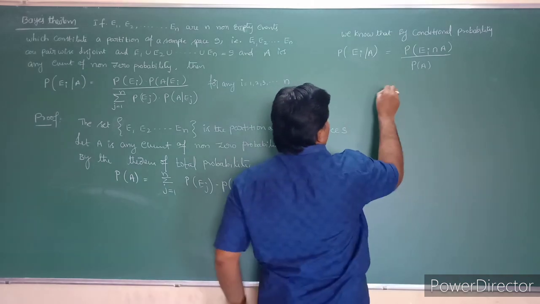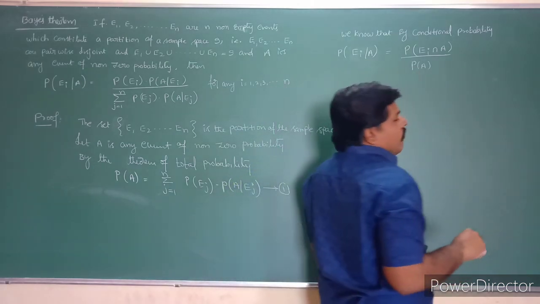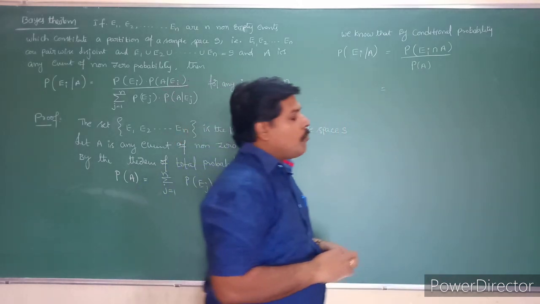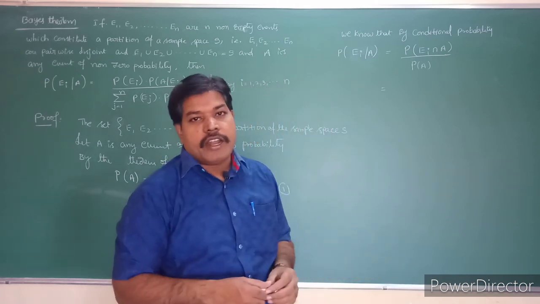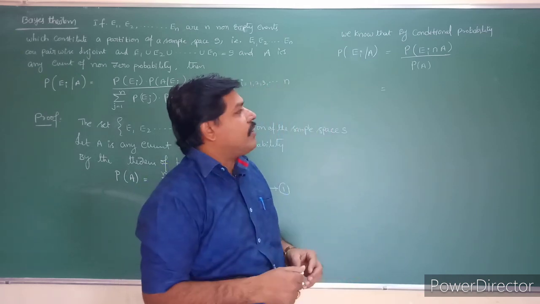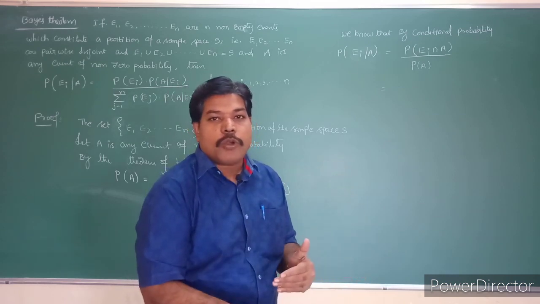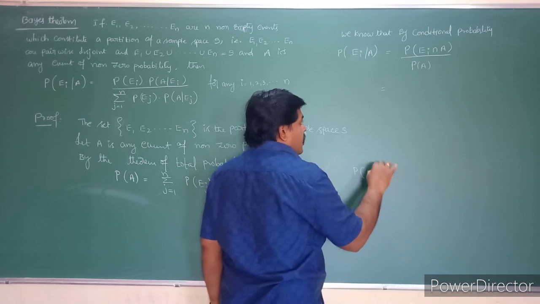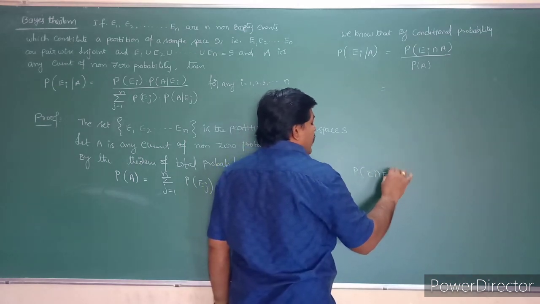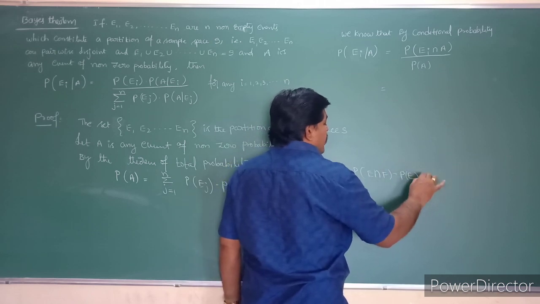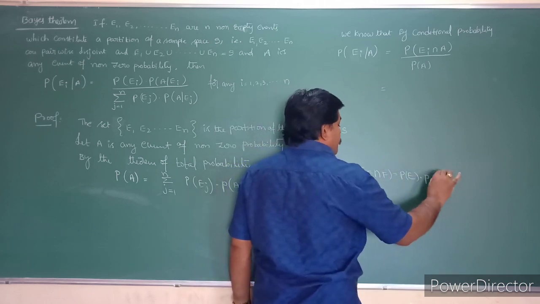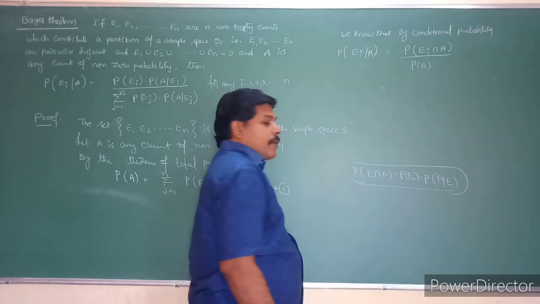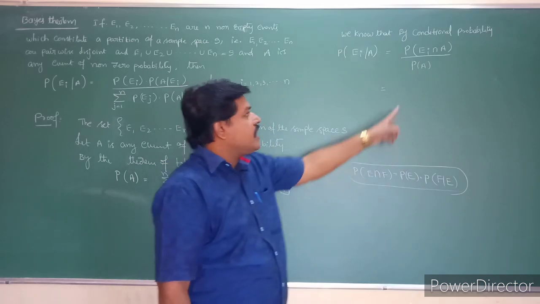Now we already know the multiplication theorem of probability: probability of E intersection F can be written as probability of E into probability of F given E. I will use this in the numerator.